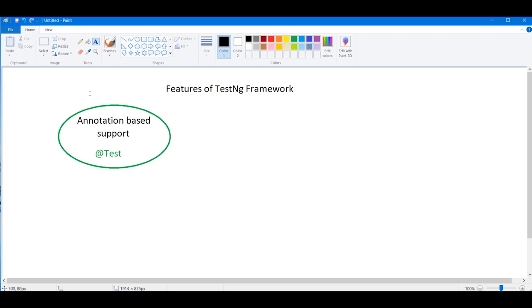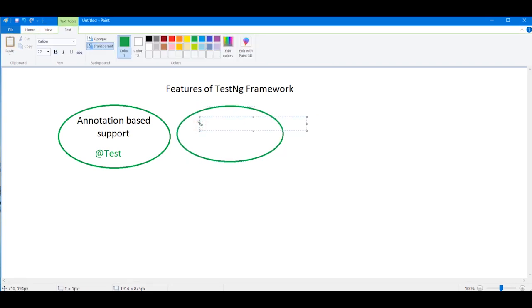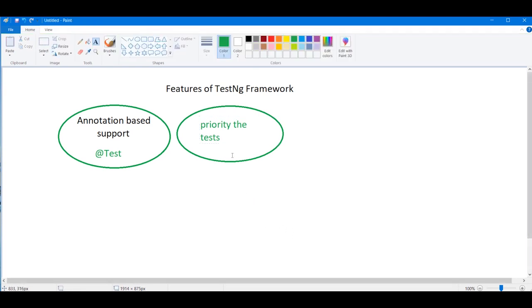Second thing is priority, guys, very important. It will give you priority based support. Priority, what is it? Priority the tests. It means that you can make some priority on the test functions to work upon.